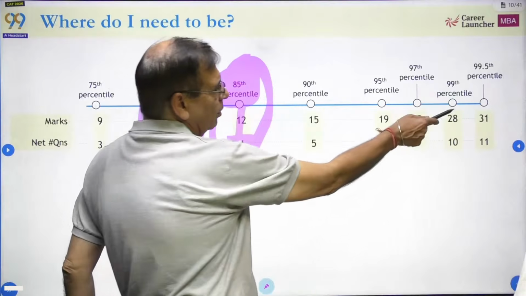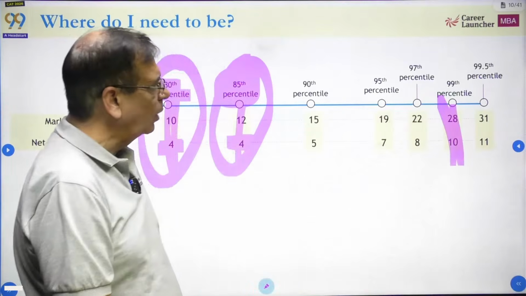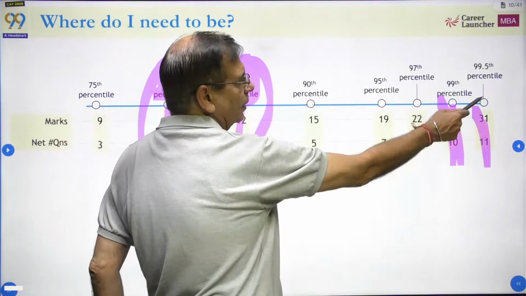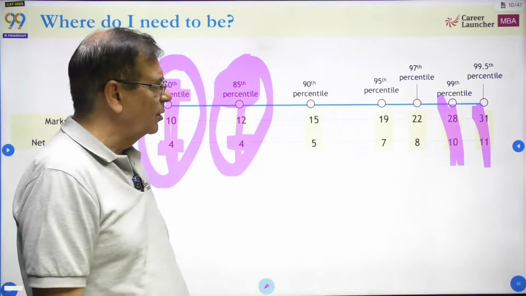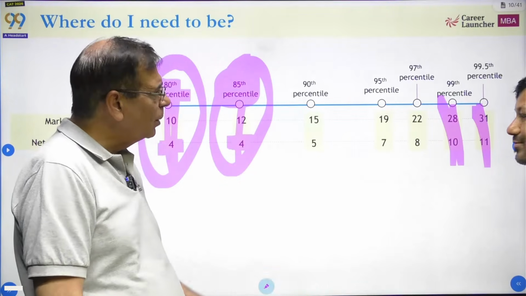And again, just to remind you, 99 percentile was at 10 questions, 28 marks. 99.5 percentile, 31 marks, roughly 11 questions. Okay, so if you do 11 and get one wrong, that will still work.